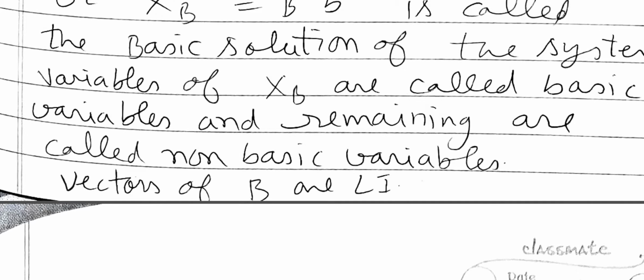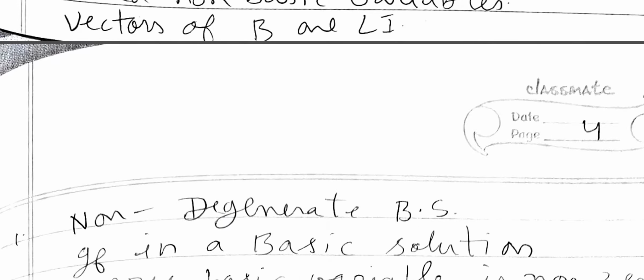Variables of vector xB are called basic variables and the remaining are called non-basic variables. Also, the columns of B must be LI, linearly independent vectors, which we have defined previously.